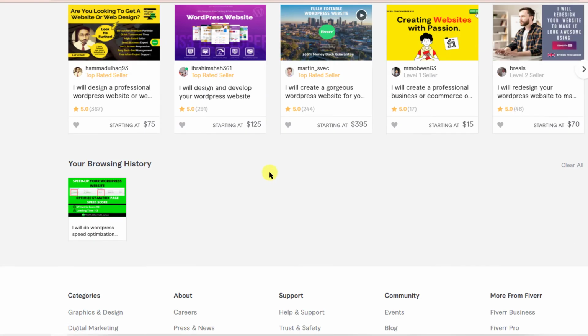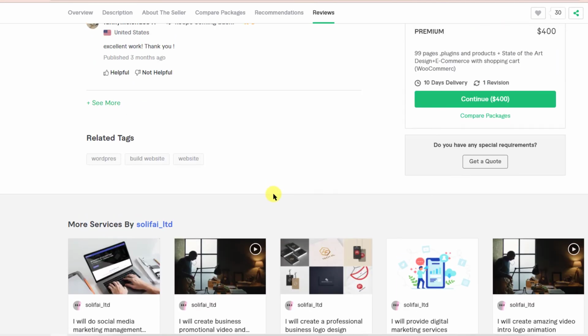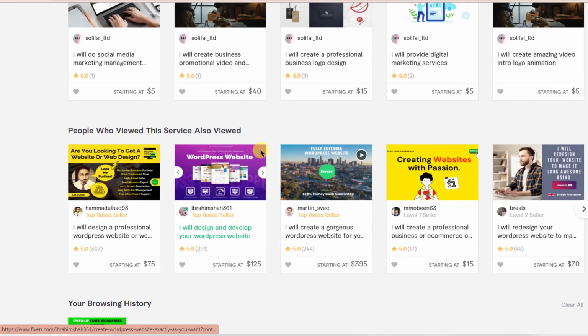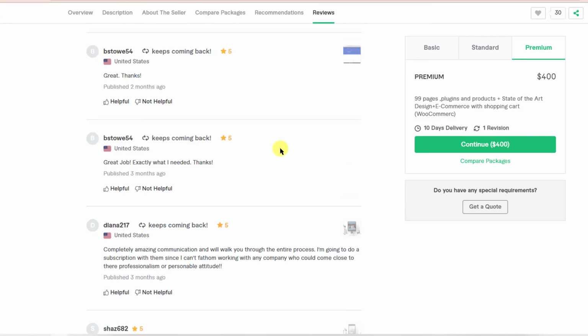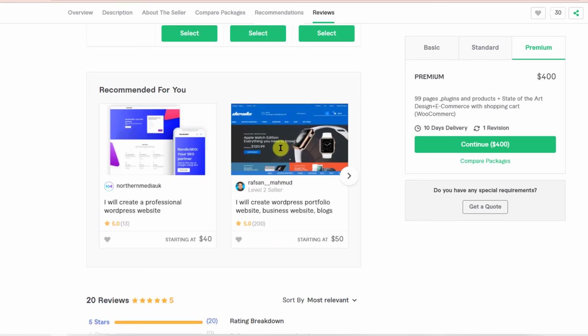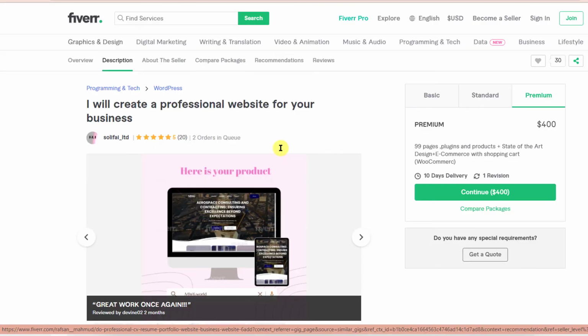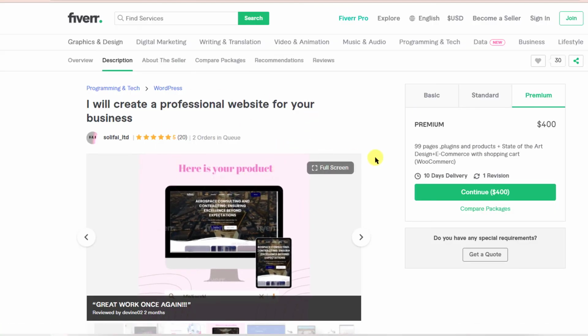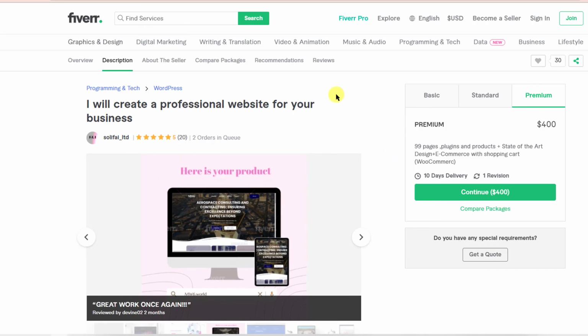So actually this particular gig is doing much better than this gig that we have just checked. Okay, and I would probably, if I have to buy one of these two, even though they are selling 2 different things, they're not selling exactly the same thing, I would probably buy from this seller. Okay, he looks much more professional.